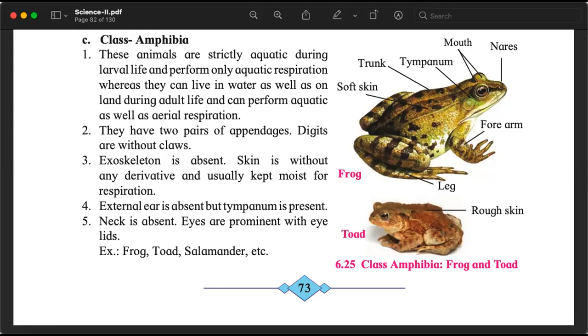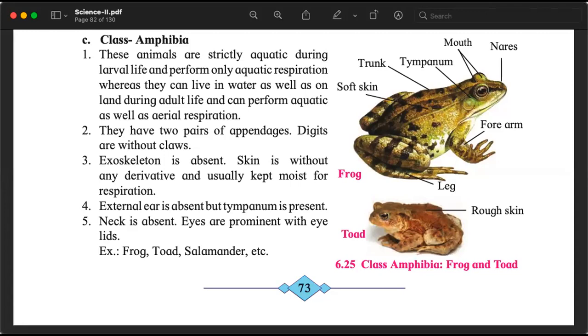All of us know these organisms. At least we know about the frog and the toad. Frogs are smaller. They have a smooth skin. Toads are bigger. They have rough skin. Frogs can jump much longer distances. Toads are very slow. They can also jump, but they don't jump as long as a frog can jump. They are heavier.